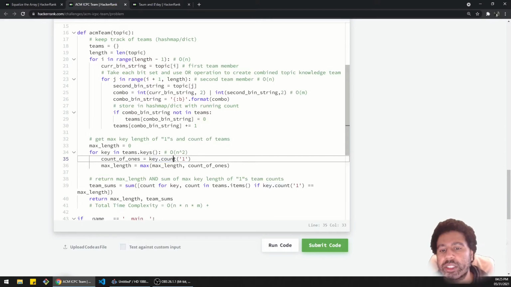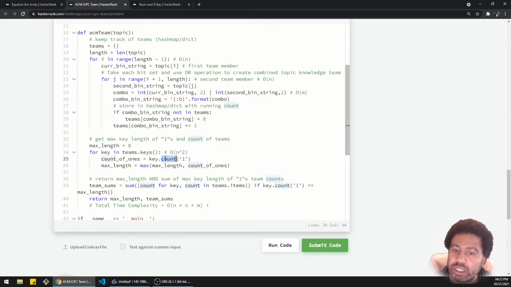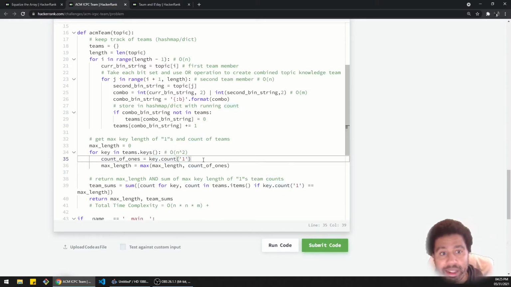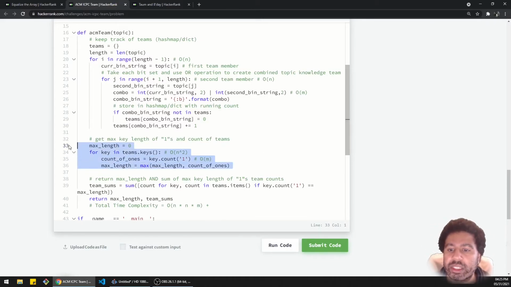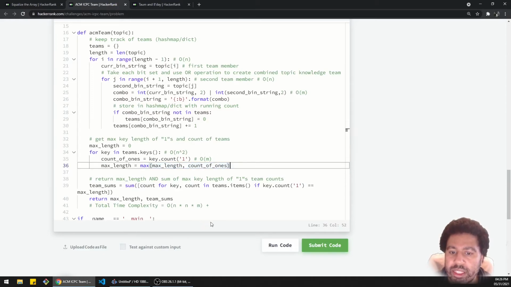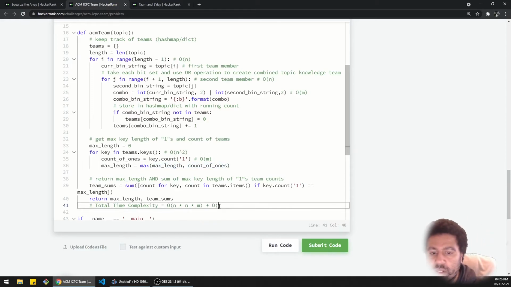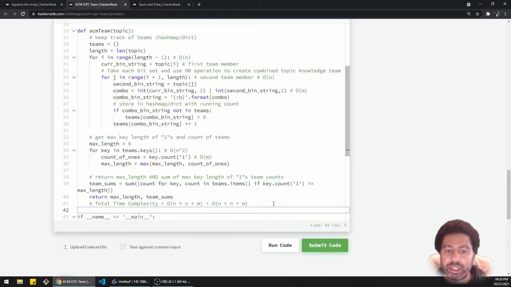This counting is actually subtly doing some iteration under the hood, and it's basically looking through each character in the string, and so this counting is actually big O of m as well. And you know, max length, all that stuff is constant, so this stuff is negligible. So this step here can be calculated as big O of n times m. You know, starting to see a recurring count there.